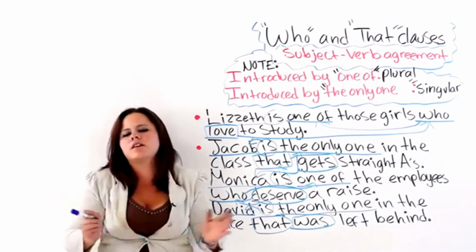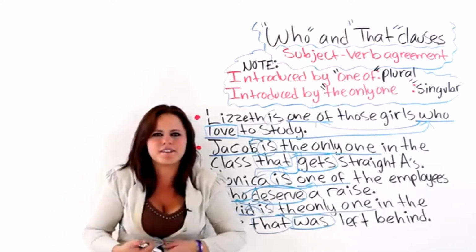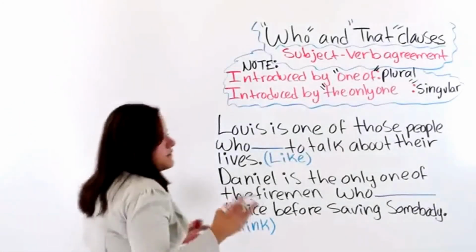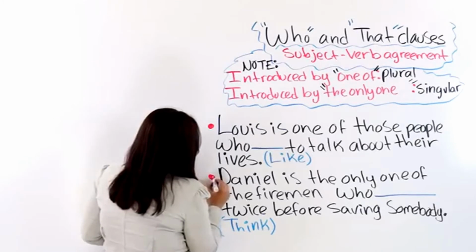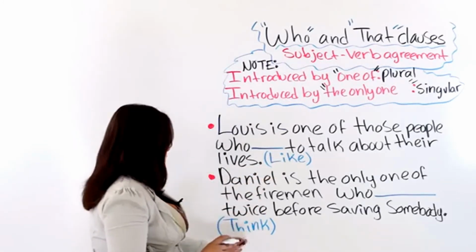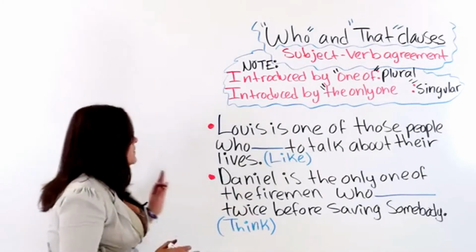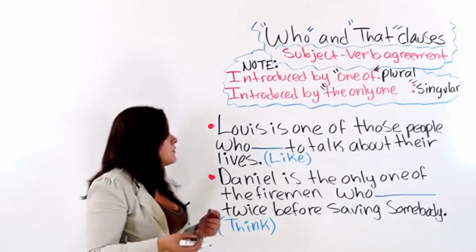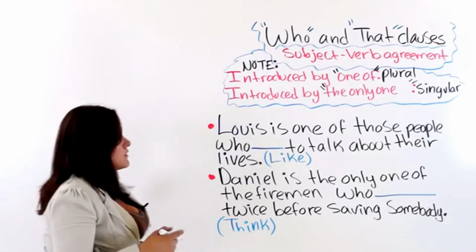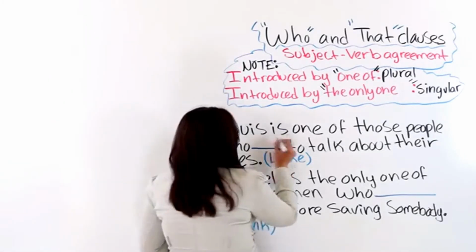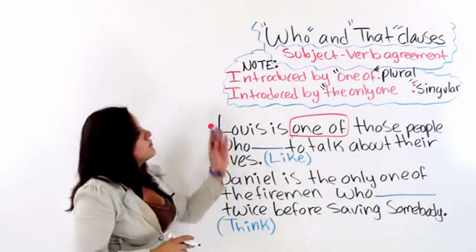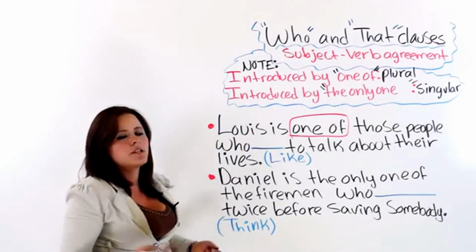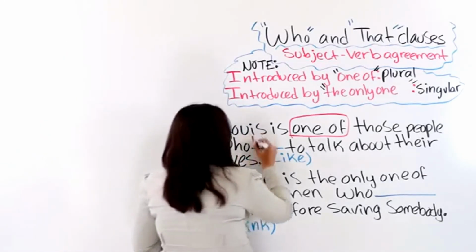Okay? Well, next I will move on to some more practice sentences so that you can keep practicing with me. Now you are going to help me fill in the blanks in each one of these two sentences with the correct form of the verbs in the parentheses. All right, let's begin. The first one says, Louis is one of those people who blank to talk about their lives. Okay, we have one of those people. So the rule up there says that we must use the verb in the plural form.